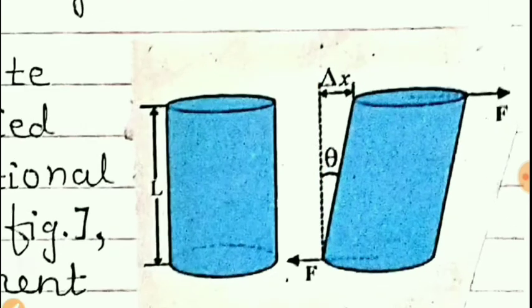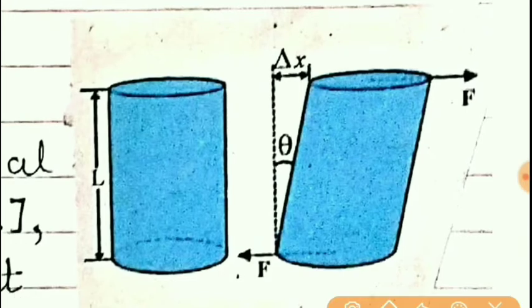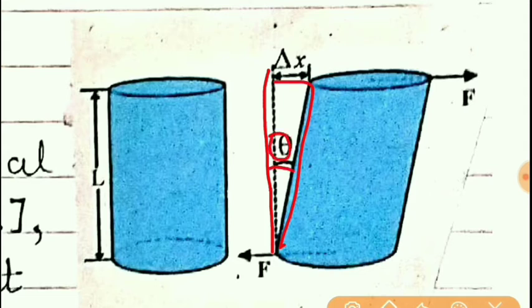And so if we take tan theta, because we know that here this angle is formed theta, so tan theta is delta x upon length.